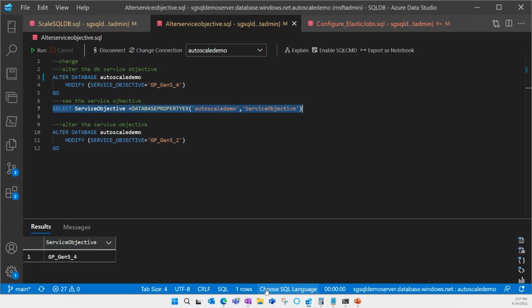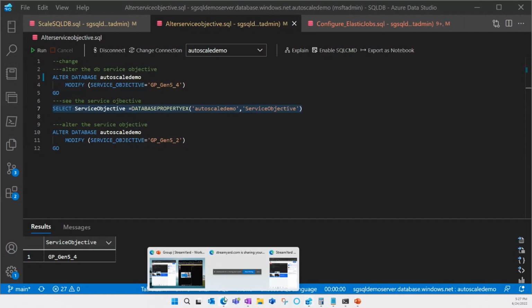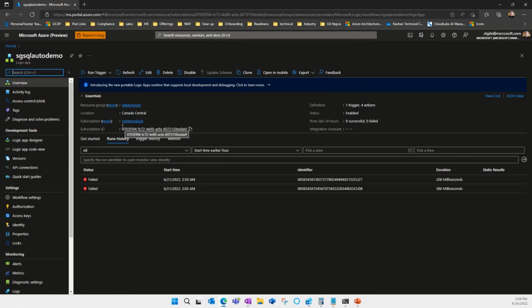Now, from the automation standpoint, there's lots of things I can do to automate this. So here's one example. I have a logic app that I've created here.